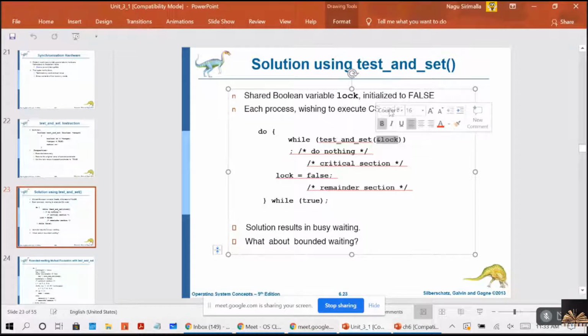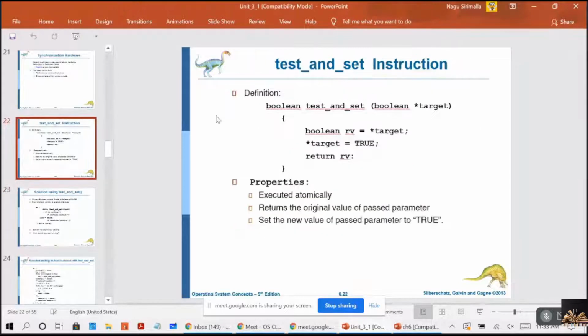You're getting me, guys? Lock is false. So here target will be false. Now what will RV be? RV will be false. Then target, it will make true. RV will be false. Remember, guys?